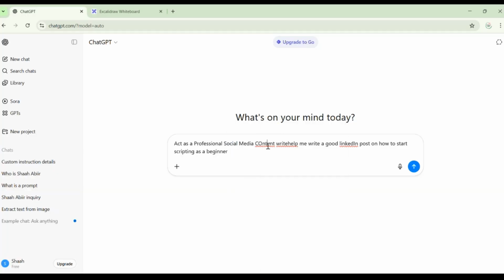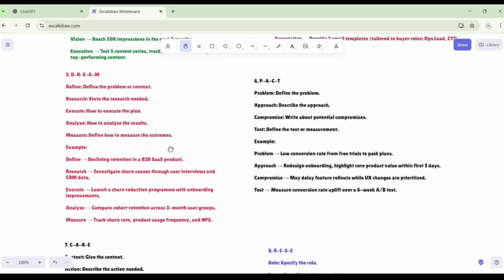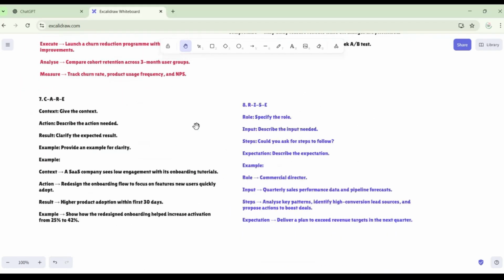So it will now have the context of what it actually has to behave like. And what approach am I taking out of all these writing styles? RISE is better. Role: I'm giving the role, act as a social media content writer.